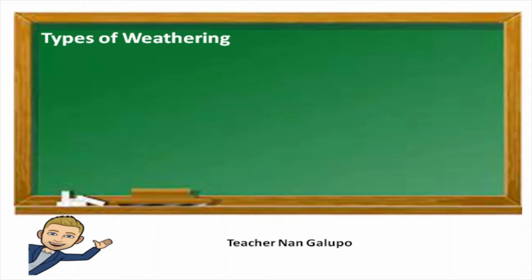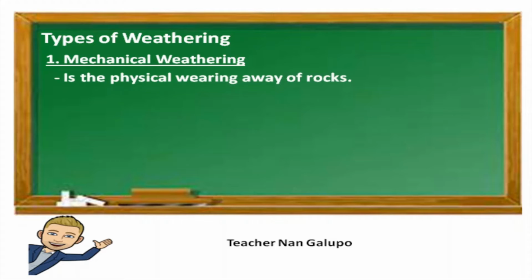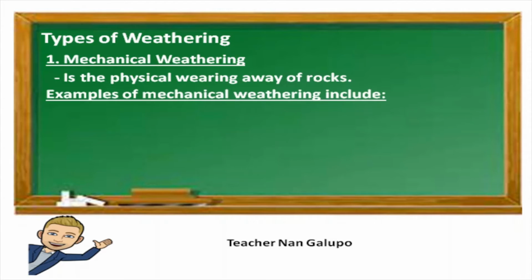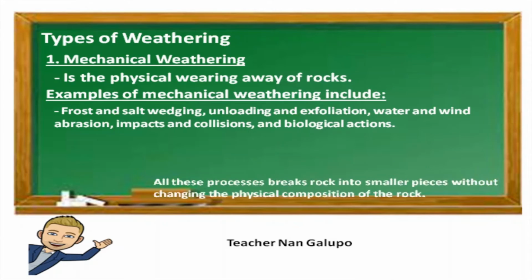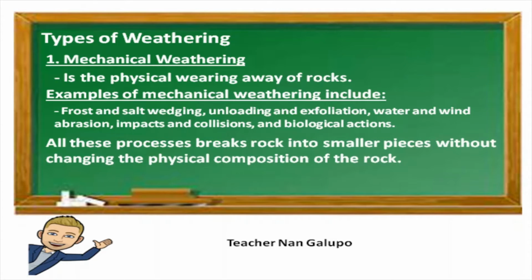What are the two types of weathering? Weathering can either be mechanical or chemical. Mechanical weathering is the physical wearing away of rocks. Examples of mechanical weathering include frost and salt wedging, unloading and exfoliation, water and wind abrasion, impacts and collision, and biological actions. All these processes break rock into smaller pieces without changing the composition of the rock.